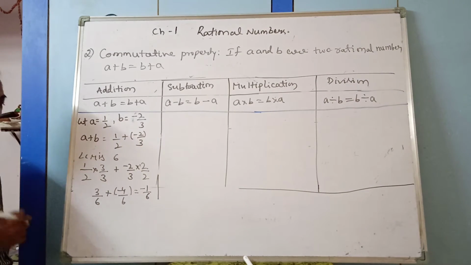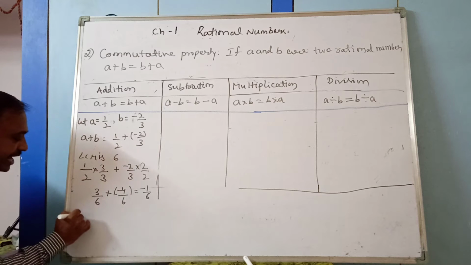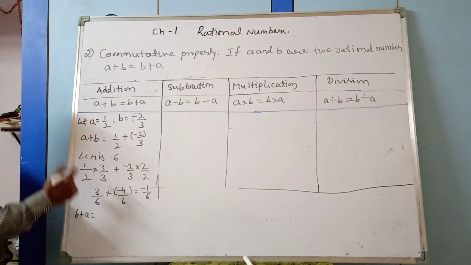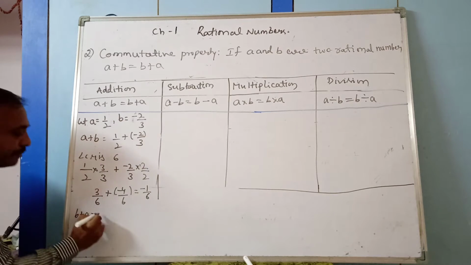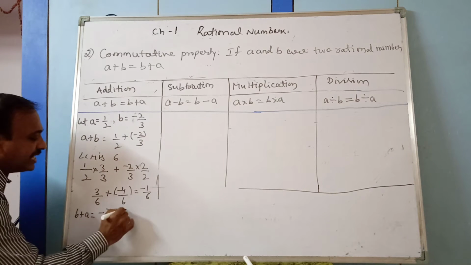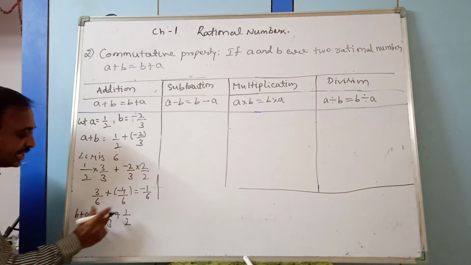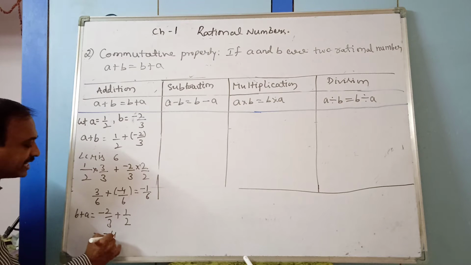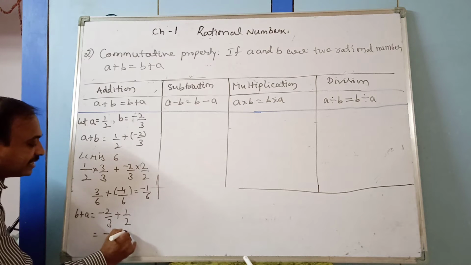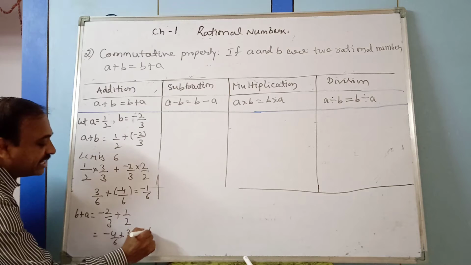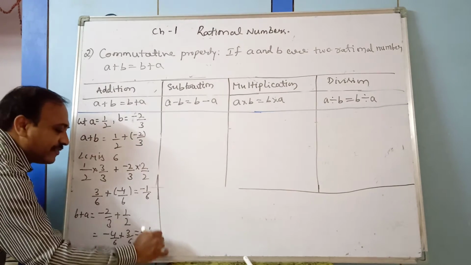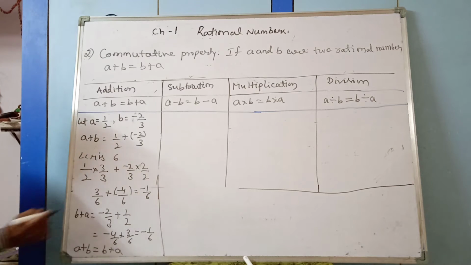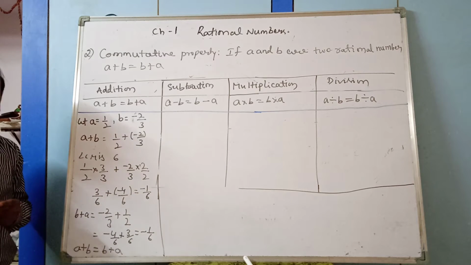Even for b plus a, the numbers are just reversed: minus 2 by 3 plus 1 by 2, which gives the same answer, minus 4 by 6 plus 3 by 6, which is minus 1 by 6. So a plus b is equal to b plus a.